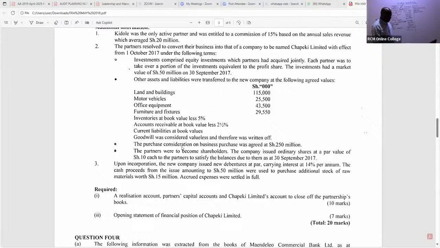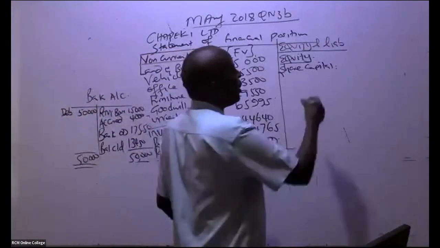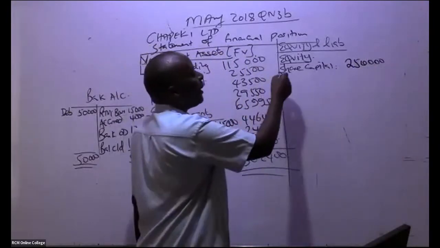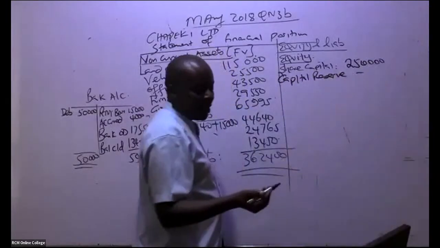The purchase consideration on the business purchase was agreed at 250,000. The partners were to become the new shareholders here. The company issued ordinary shares at a par value of shillings 10 each to the partners to satisfy the balances due to them as at the closure of the year. That must be the purchase consideration. So instead of giving them cash, we gave them shares. So it means that the share capital, if you remember, the purchase consideration was 250,000. If we had that capital reserve, it would have come here. Yeah, it's not there. All right.